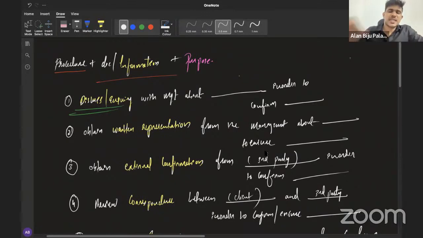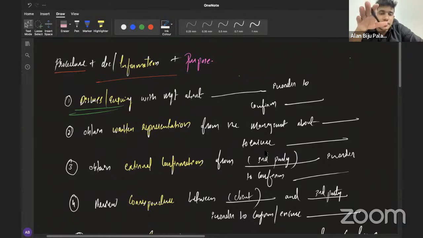ഓക്കെ, then what I mean by correspondence? എന്തായിരുന്നു കറസ്പോണ്ടൻസ് പറഞ്ഞാല്? It's a communication between two persons, right? So you can always review the communication between client company and a third party or any other person in order to confirm something. So ഇവിടെ ആരൊക്കെ തമ്മിലുള്ള സംസാരം നോക്കി കഴിഞ്ഞാലായിരിക്കും റിഡൻഡൻസി പ്രൊവിഷൻ ക്രിയേറ്റ് ചെയ്യണോ എന്നുള്ളത് അറിയാൻ പറ്റുക.